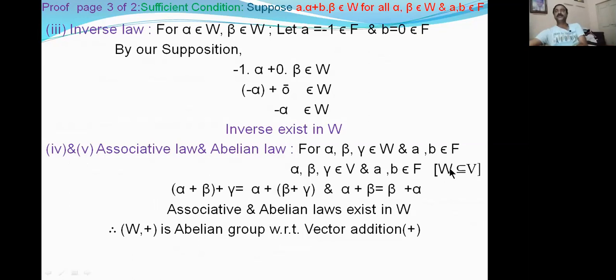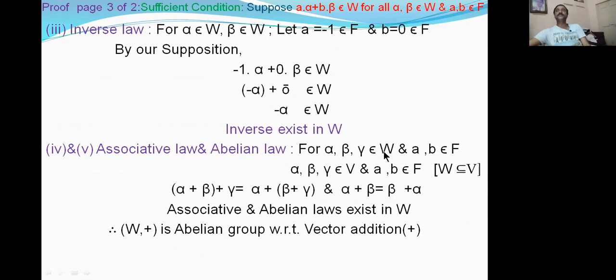That means all the elements in W are in V because W is a subset of V. W is contained in V means all the elements of W are in V. Alpha, beta are in W, so all alpha, beta, gamma are in V also, and a, b belong to F, same as written in the next step also. Are you understanding that? W is contained in V means all the elements in W are in V.